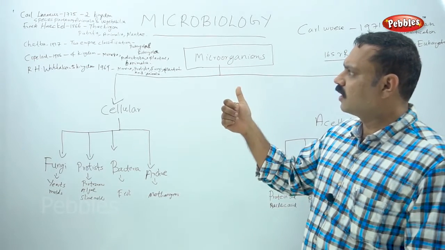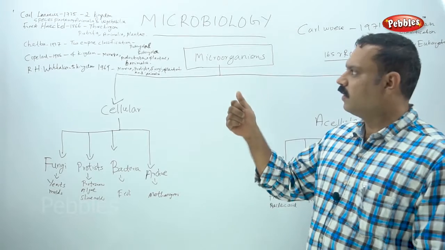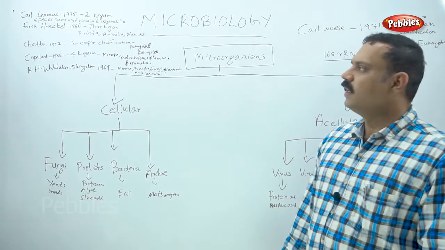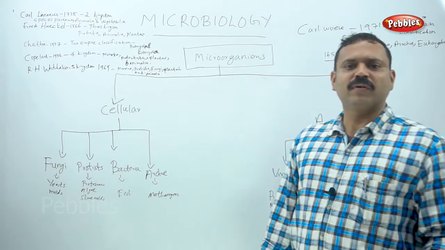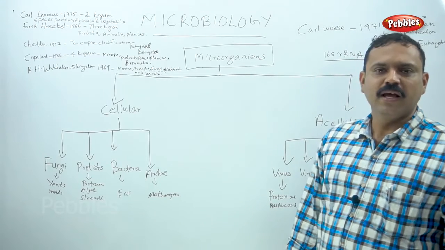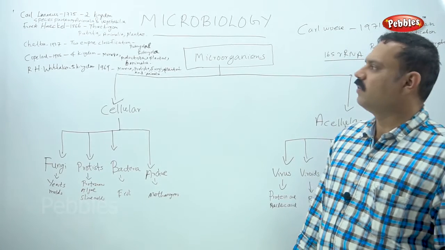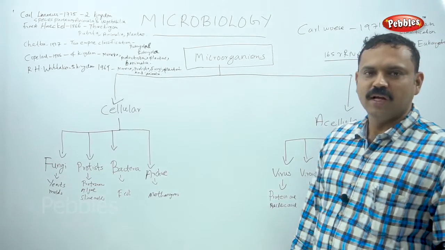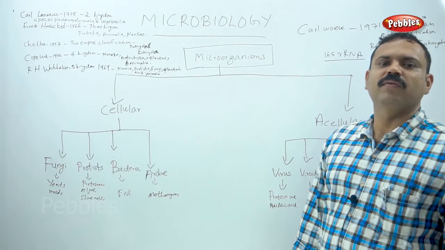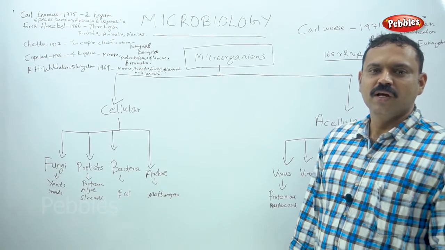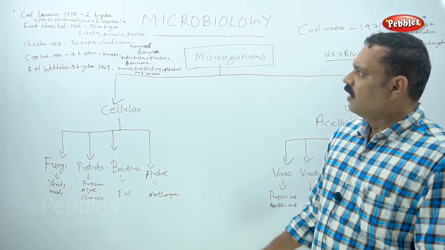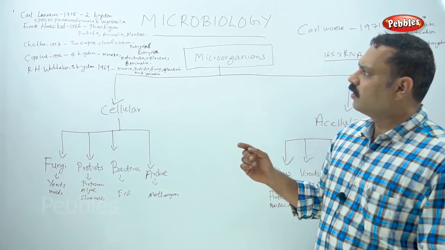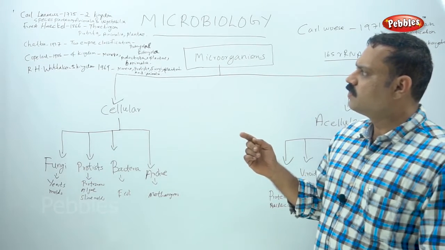The first classification system was started by Carl Linnaeus in 1735. The system proposed by Carl Linnaeus is known as the two kingdom system of classification. He arranged all the plant species in his book Species Plantarum.